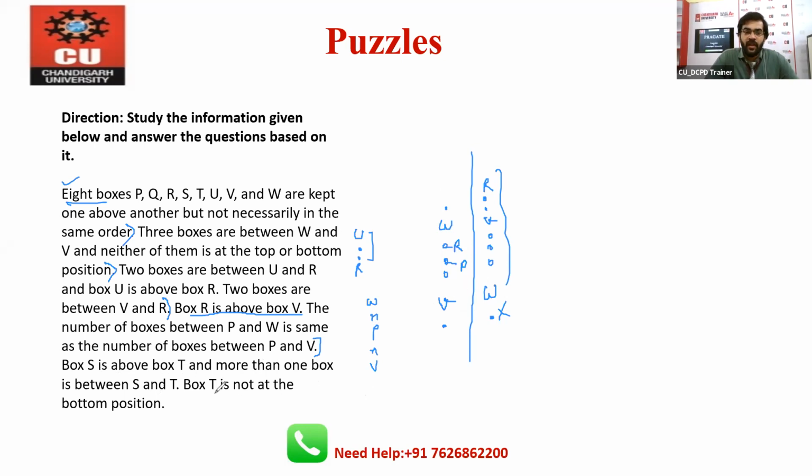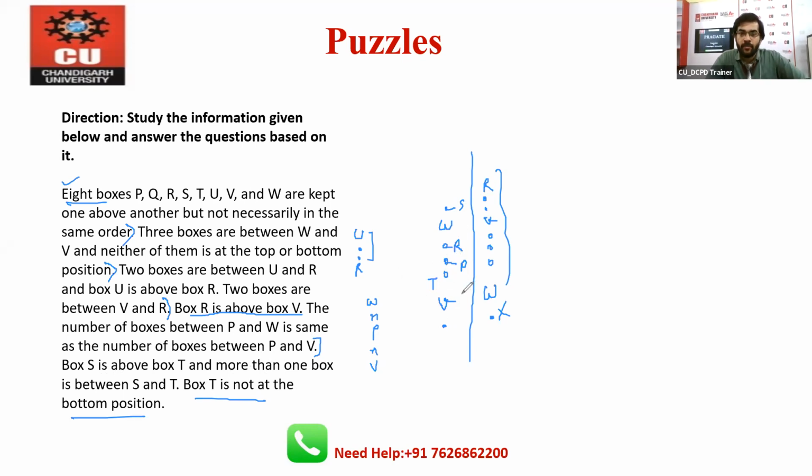Now, again one line is mentioned: T is not at the bottom position. Very helpful line. Because box S is above box T, and more than one box is between S and T, definitely T and S will come here. If T is here, and box S is above box T, then definitely S will come here, since more than one box is between S and T. Now T is not at the bottom position: 2, 4, 6, 7. Now which one is remaining?